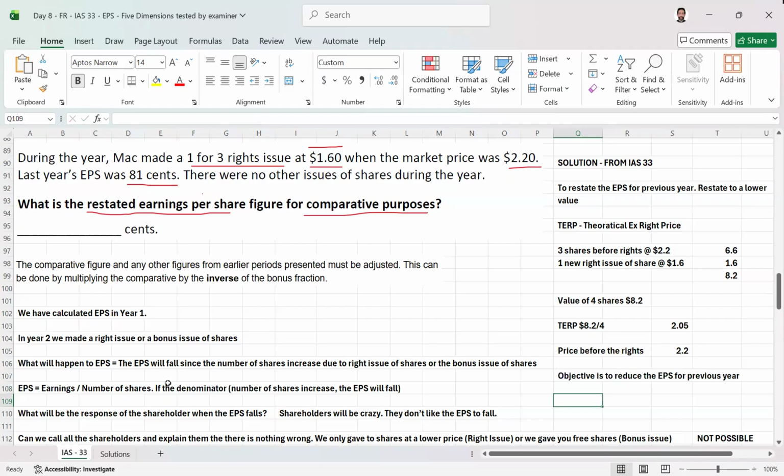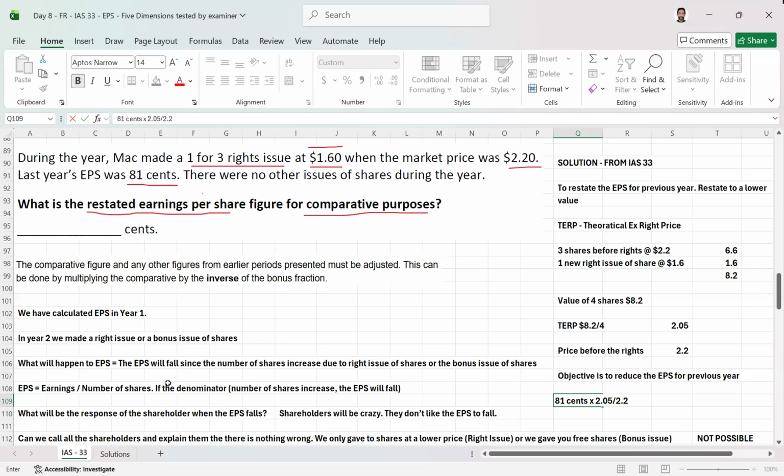We are going to multiply this 81 cents by 2.05 divided by 2.2. You see, this time the objective was to reduce, so we multiplied by 2.05 and divided by 2.2. When we want to increase, we multiply with the higher value.